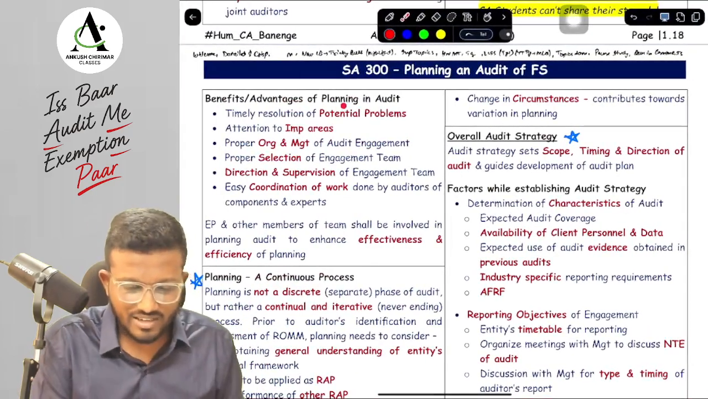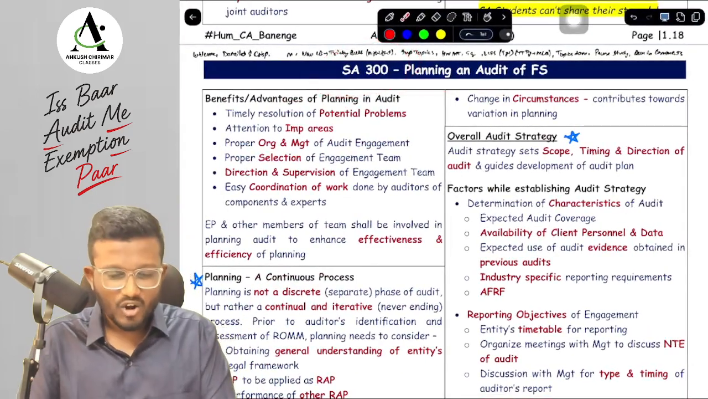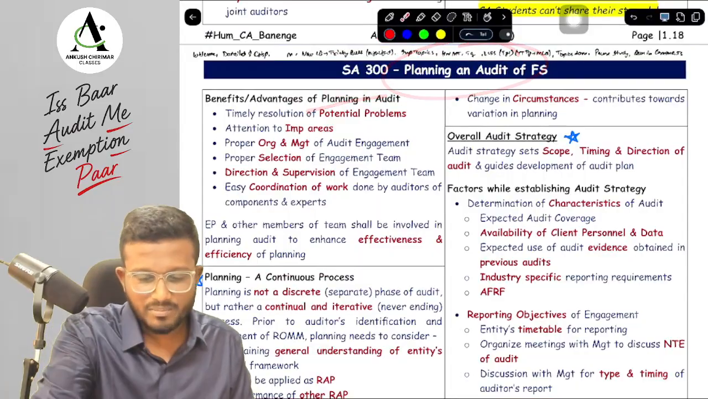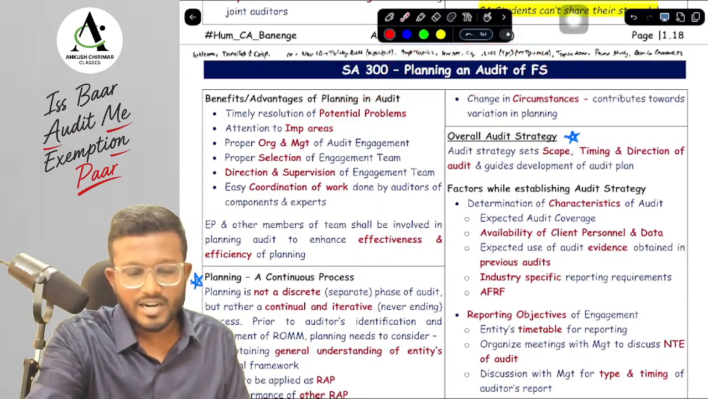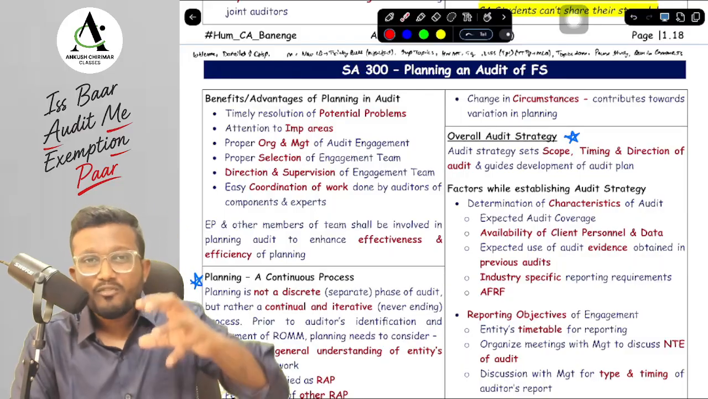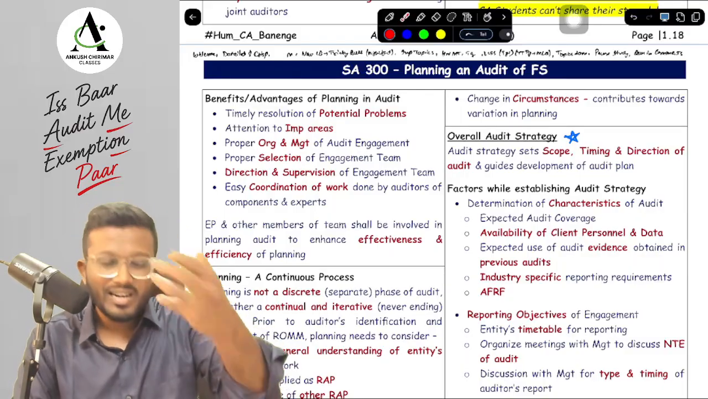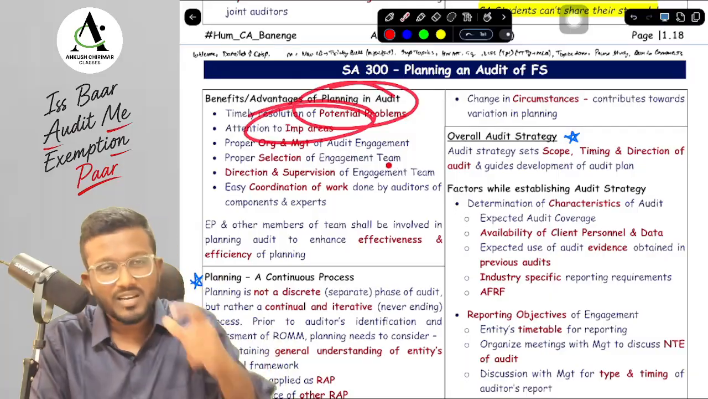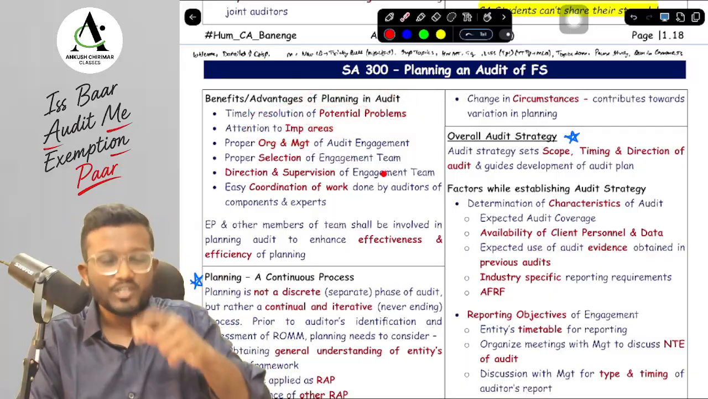What is it, sir? SA 300. Let's do it under revision. Under revision, we are talking about SA 300, planning an audit of financial statements. So first of all, we are talking about the benefits or advantages of planning. It helps us devote appropriate attention to important areas and identify potential problems.